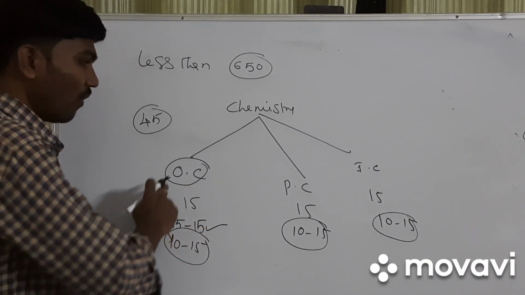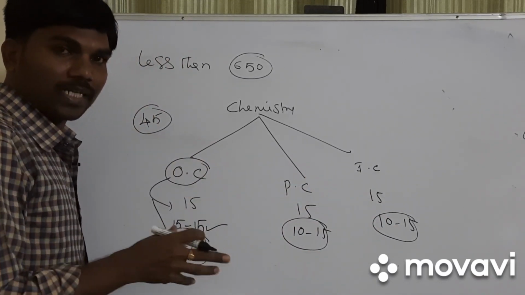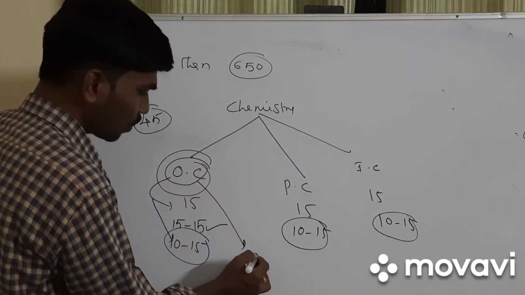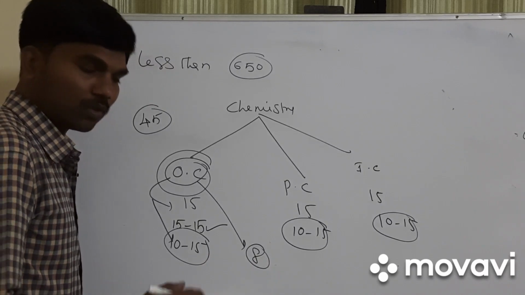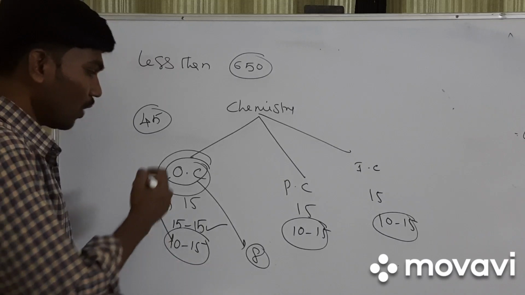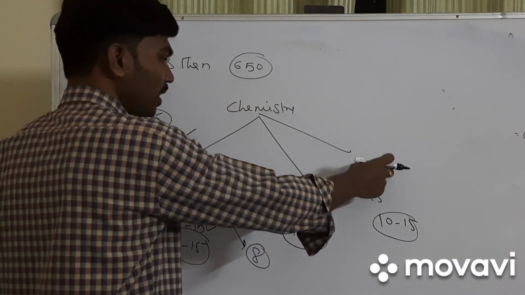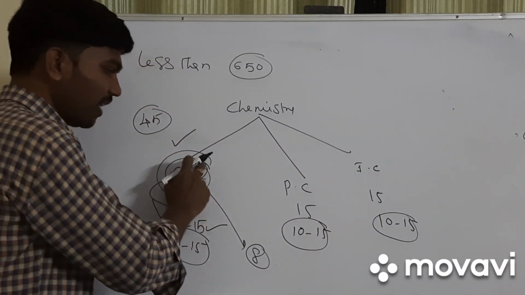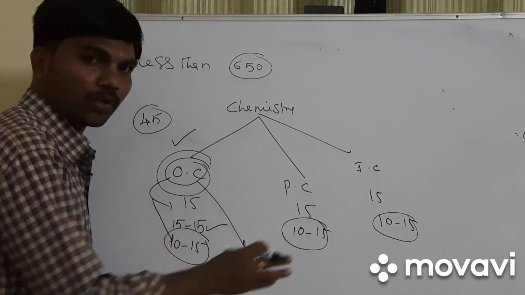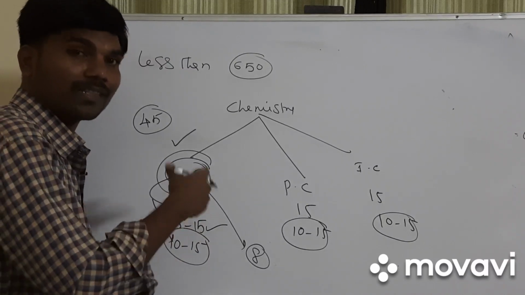After this type of analysis, you can understand in which area you are weak. For example, in organic chemistry your score is 8 or less than 8. In such a case, what do you have to do? You have to concentrate more on organic chemistry, and less on physical chemistry and inorganic chemistry. In which area your score is more, there you have to focus less. I am not saying you completely ignore it. Even if you solved 15, you still have to focus, but not that much.